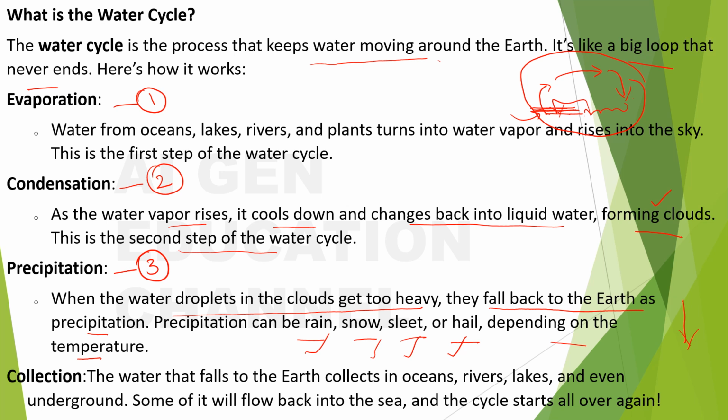Collection. The water that falls on the earth collects in oceans, rivers, lakes and even underground. Okay, as I have said, some water will percolate into the ground, right, will seep into the ground. Some of it will flow back into the sea and the cycle starts all over again. So that is the reason we call it water cycle. Okay, you got the point, right?